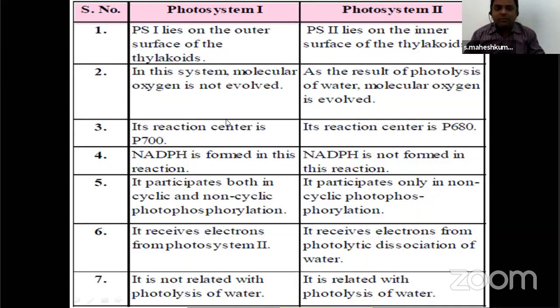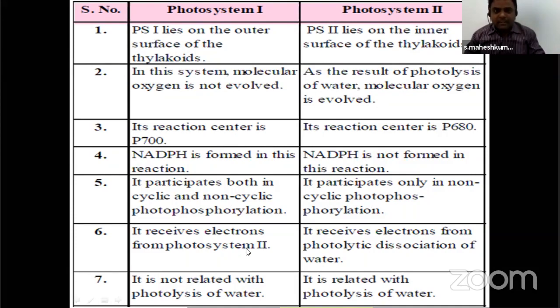The reaction center of PS1 is 700, means 700 nanometer wavelength, maximum absorption of photosystem 1 pigment is P700. Means the pigments present in photosystem 1 will absorb maximum at 700 nanometer. That's why the reaction center is called P700, and here the reaction center is called P680. Here NADPH is formed, here NADPH is not formed. PS1 is present in cyclic and non-cyclic. PS2 is present in only cyclic photophosphorylation.